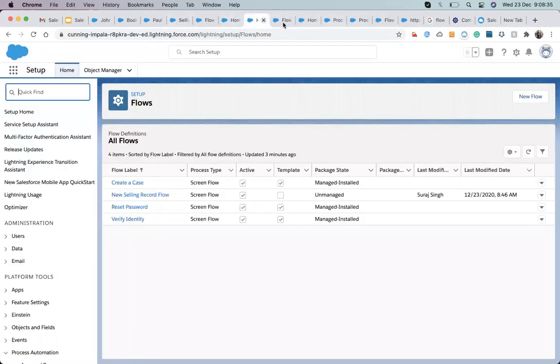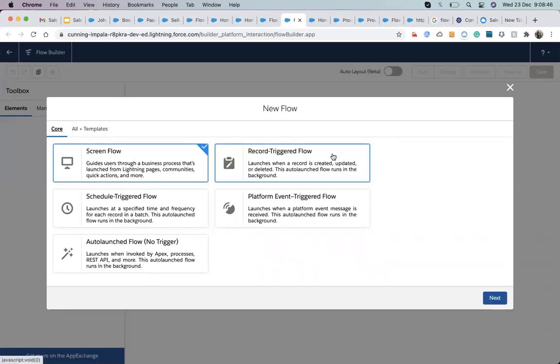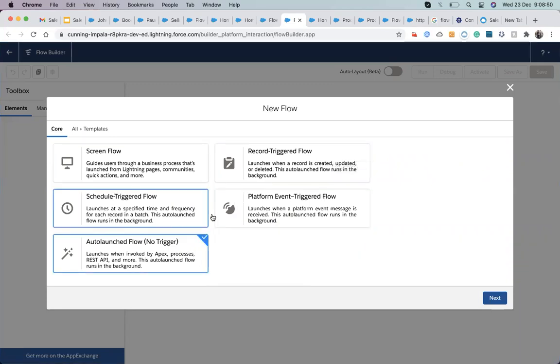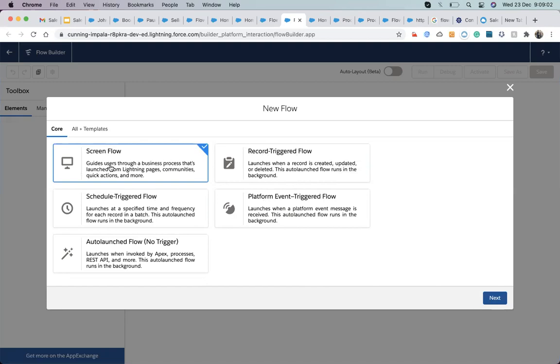Auto launch flow, because usually they ask questions regarding the auto launch flow. We will shed some light on how these are called. In order to learn the flow, you just have to learn any one of them. If you learn the screen flow now, there is no need to learn all of the others.